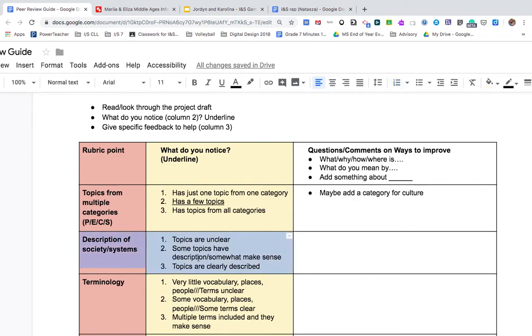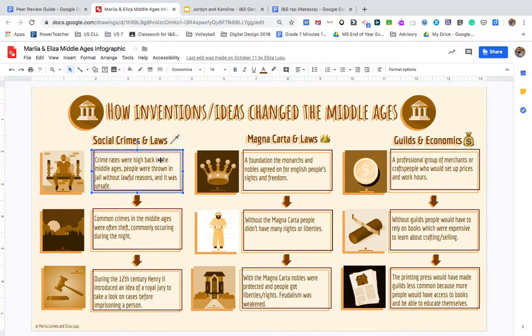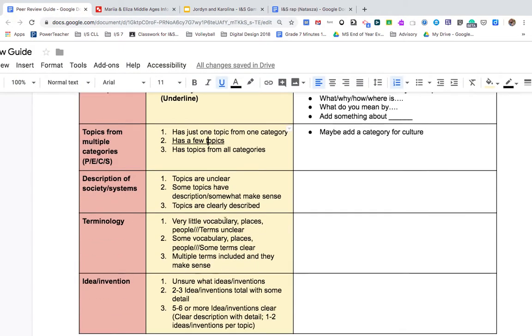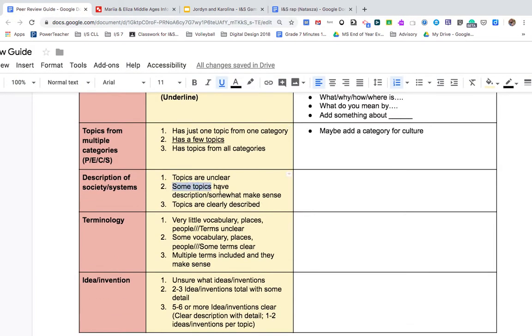How do they describe the systems? So I go back here, and it says that crime rates were high in the Middle Ages because people were thrown in jail without reason and it was unsafe. Common crimes were theft that often occurred in the night. Then they have about the Magna Carta, a foundation of monarchs and nobles. Without the Magna Carta, people didn't have many rights or liberties. Guilds and economics, a professional group of merchants or craftspeople. So what I notice is that they have some description, and the topics mostly make sense.